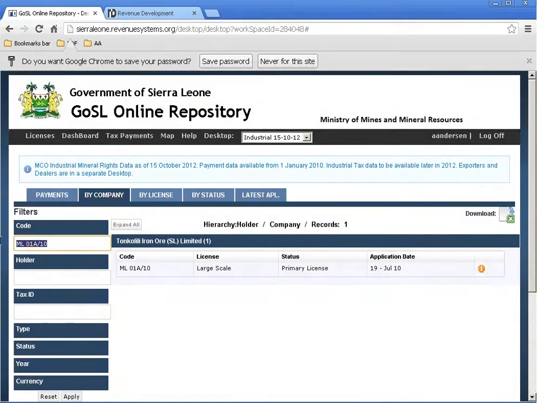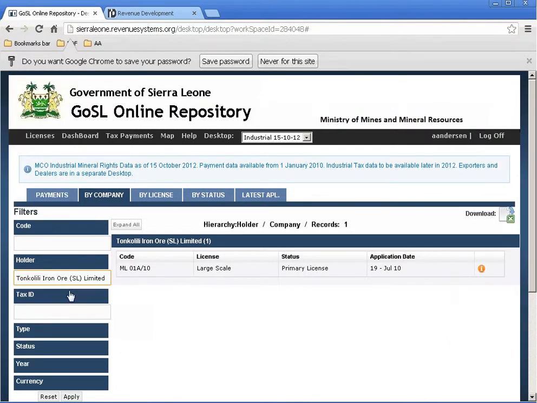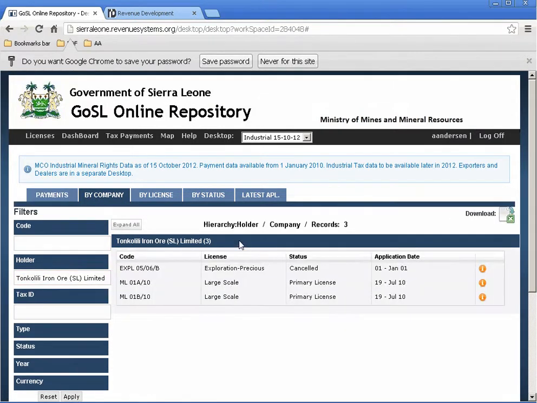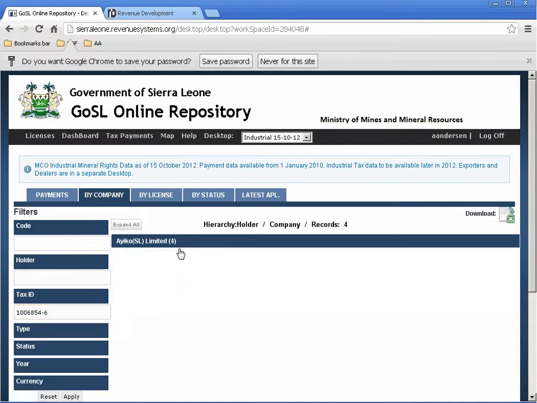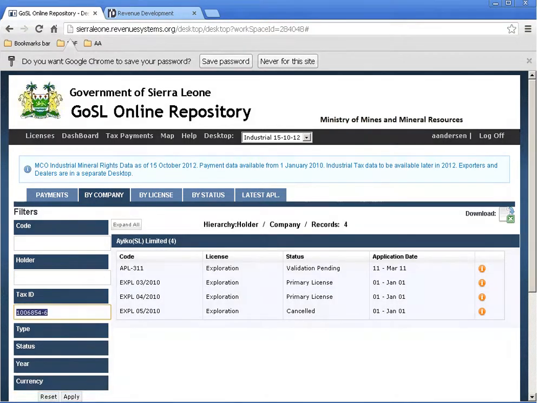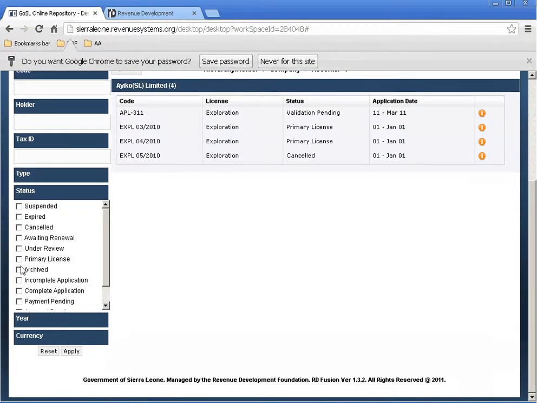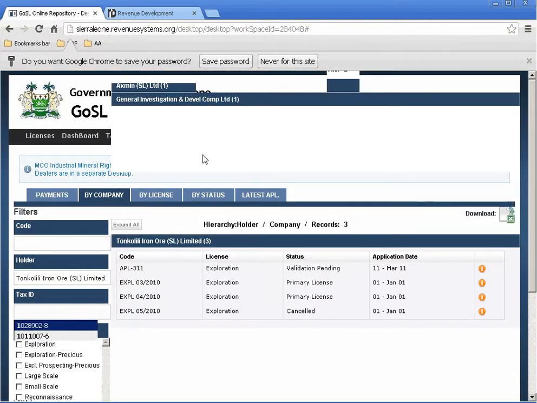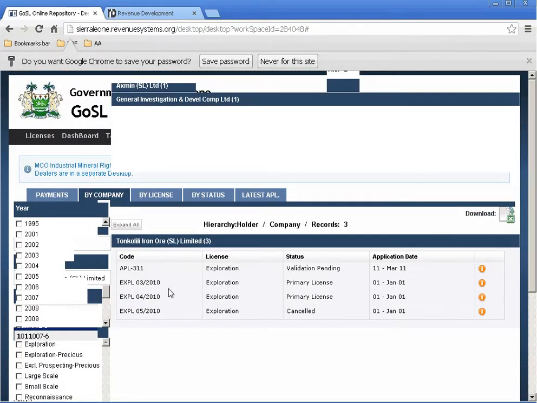You can also look up by holder. So if I want to see the same one here, I can just look it up like this. There I see all the licenses that Tonkolila iron ore has. If I want to do something else, I could look at tax ID. If I am the revenue authority, I might be interested in knowing the companies by tax ID. I can also do type status. Let me see all the ones that are awaiting renewal, for example. These two companies, these two licenses. Here also by year and currency and so forth.